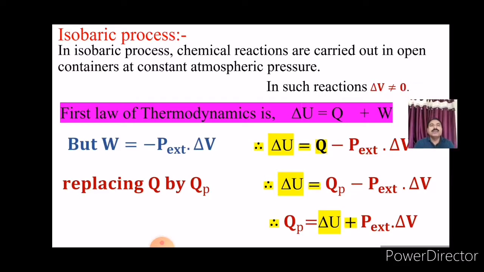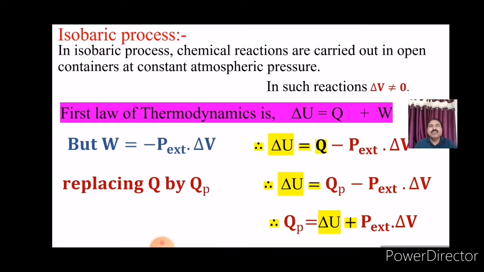In such reactions, delta V is not equal to 0. Hence, the first law of thermodynamics is delta U is equal to Q plus W. But we know that the work done W is equal to minus Pext into delta V.